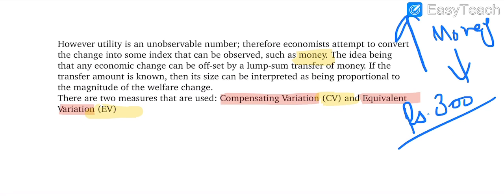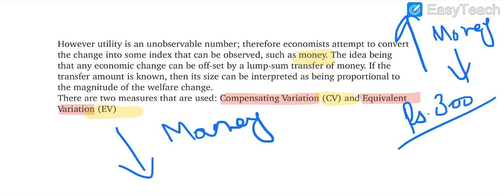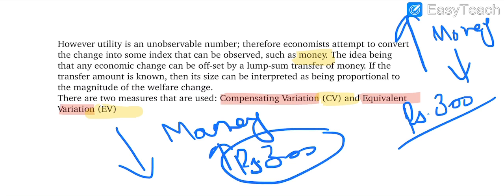And similarly will be the case if there is a fall in any economic factor due to which the money of the consumer has increased by 300 units. It means that this economic change benefited the consumer by 300 rupees, and the other economic change cost the consumer 300 rupees.